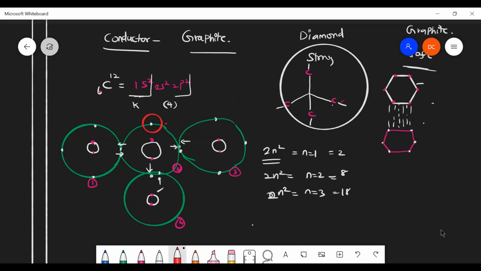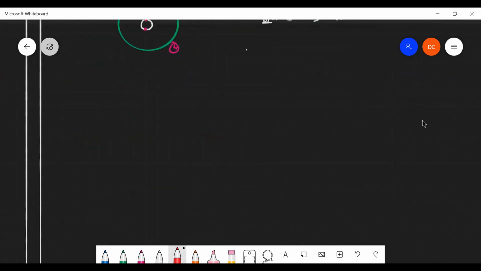The next one is crystal lattice. Crystal lattice. Okay, what do you mean by crystal lattice? Do you have any idea about this crystal lattice? Arrangement of atoms in the crystal structure, sir.